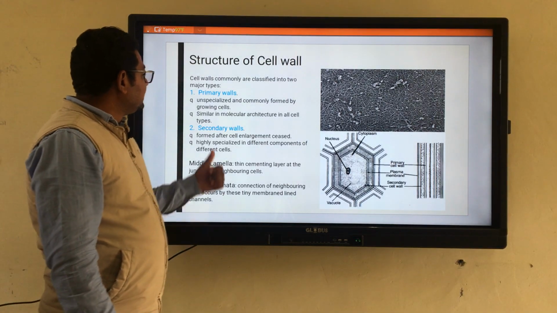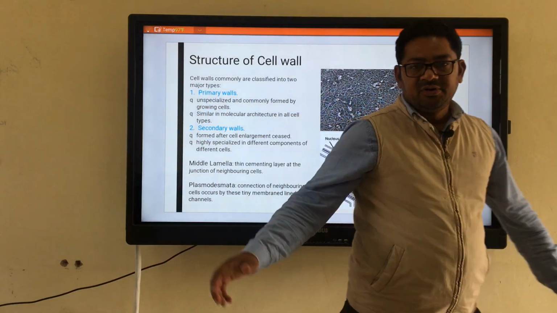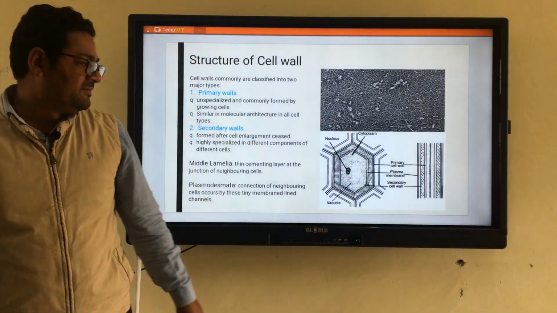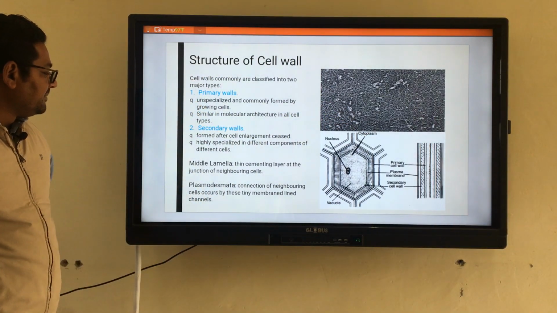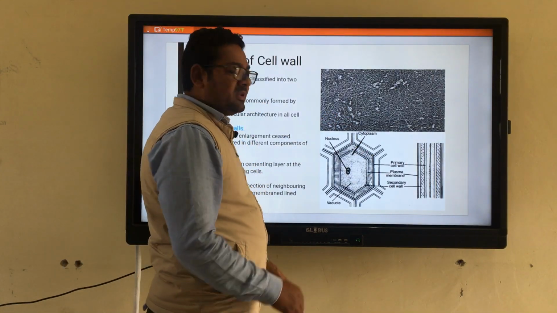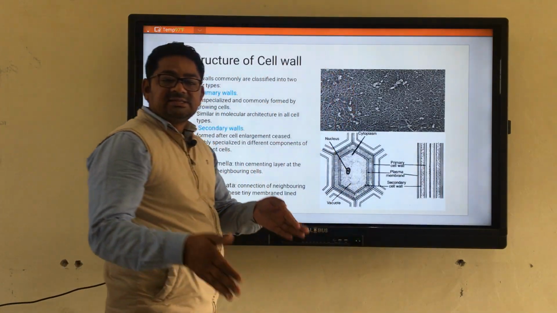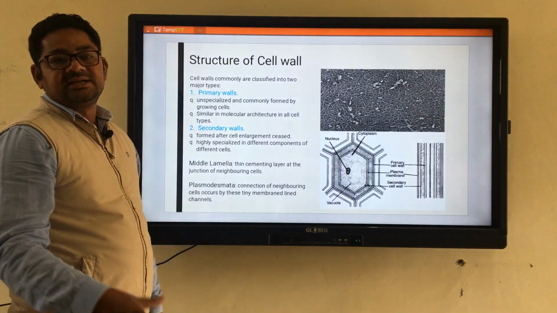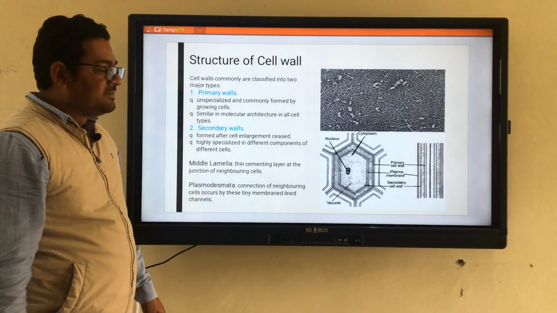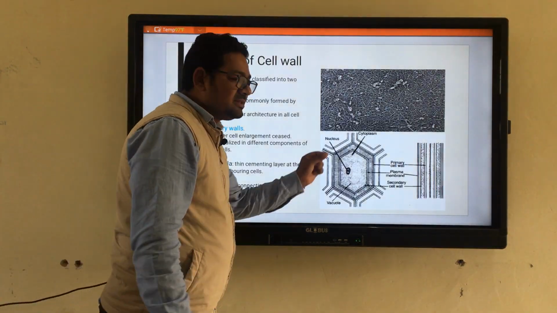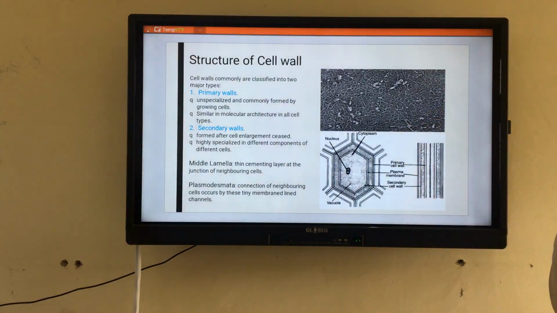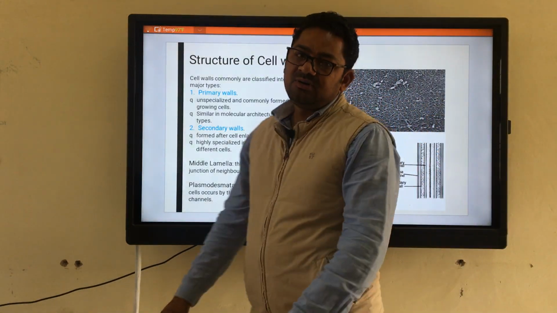The primary wall, secondary wall, and middle lamella are not continuous with the other cell. There are certain spaces at which these walls are absent. That area creates a pore-like structure, and this pore-like structure is named plasmodesmata.